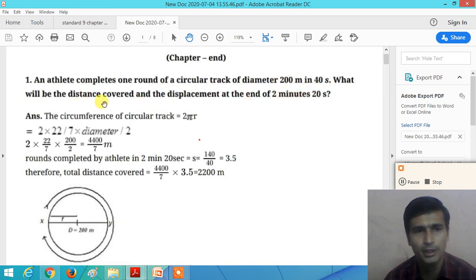What will be the distance covered and the displacement at the end of 2 minute 20 second?